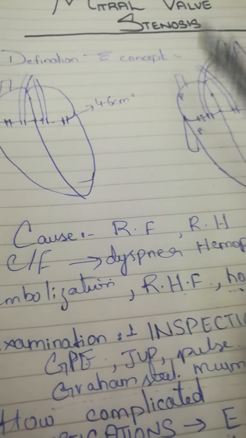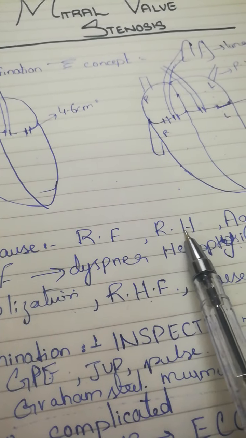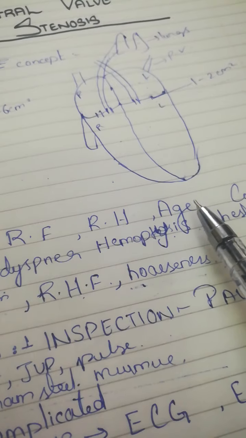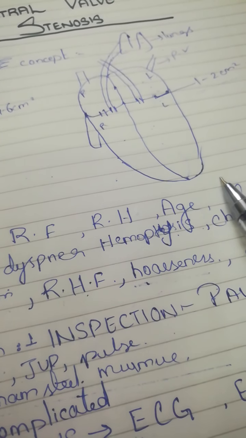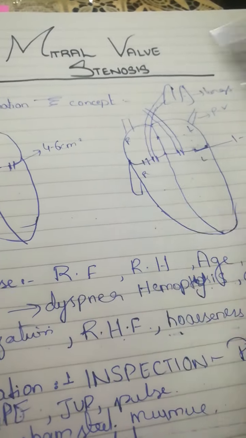Rheumatic heart disease is one of the leading causes of mitral valve stenosis. Age can cause it, because with age our valves lose their elasticity, become more calcified, and stenosed. If the patient has a congenital heart disease, then the patient can also develop mitral valve stenosis. It depends on the congenital heart disease.